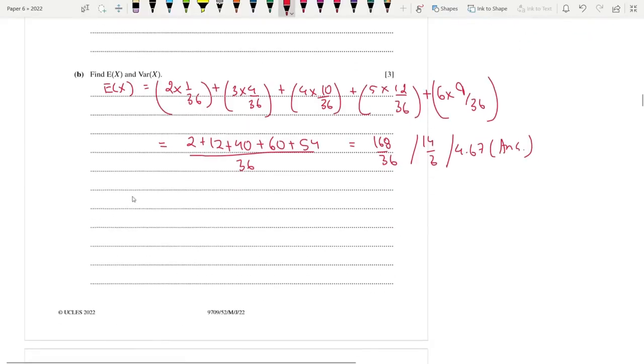So we know that the formula for variance of x is actually the summation of x squared times p minus the whole square of expectation. All right. So let's do this again.